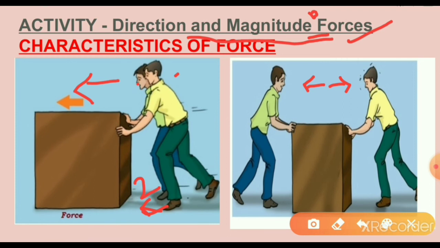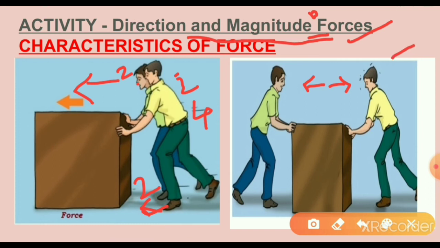So what is the net force? 2 plus 2. Here one boy is applying 2 newtons and another boy is also applying 2 newtons. 2 plus 2 is 4 newtons. So in the same direction the boys are applying 4 newtons of force. This is the first case, so the object is moving in the same direction. Are you able to understand that? Two boys applying equal forces, that is what we call the net force.